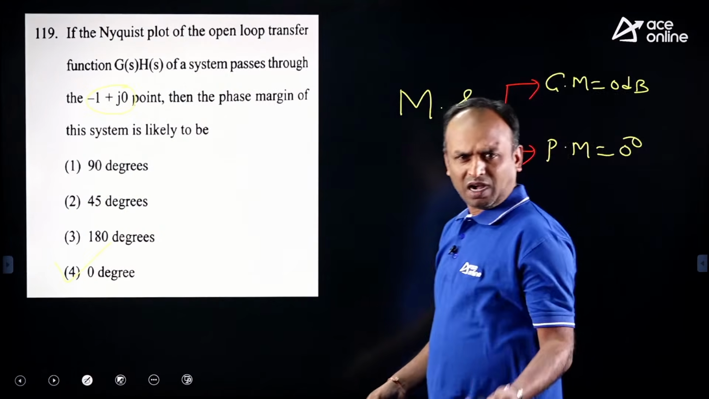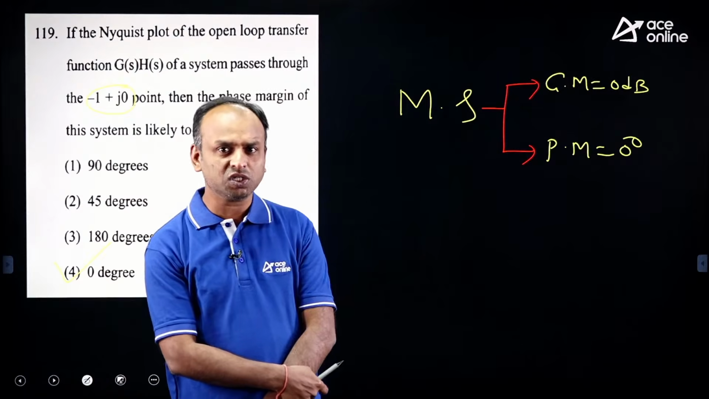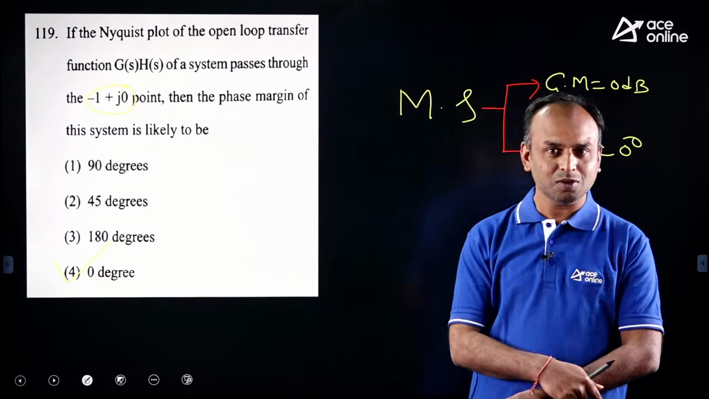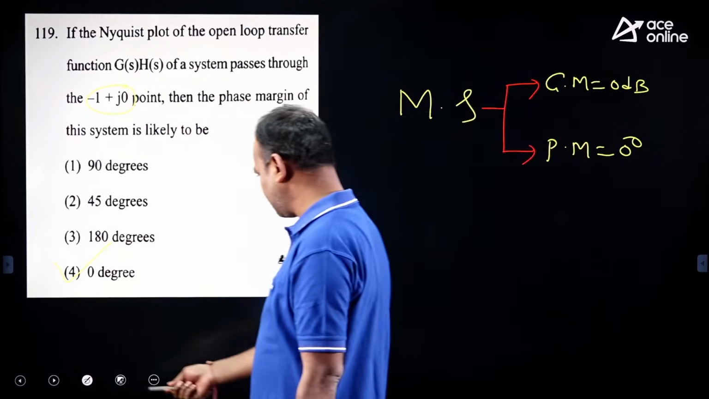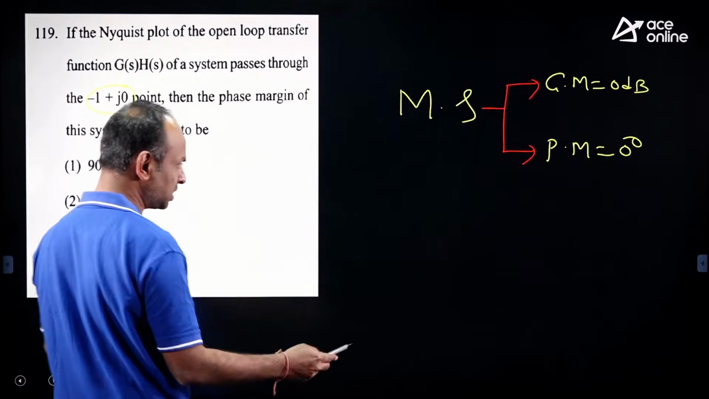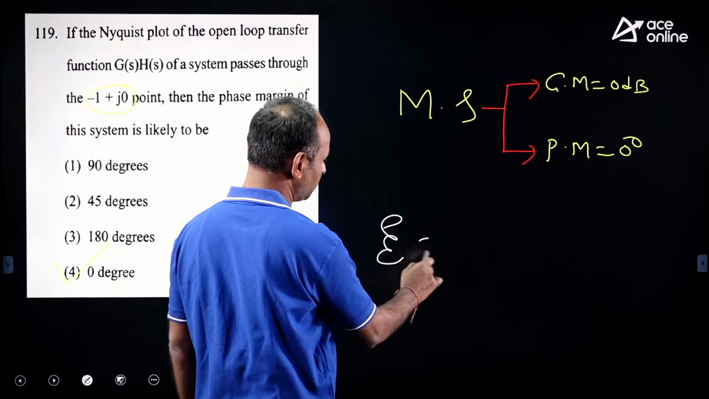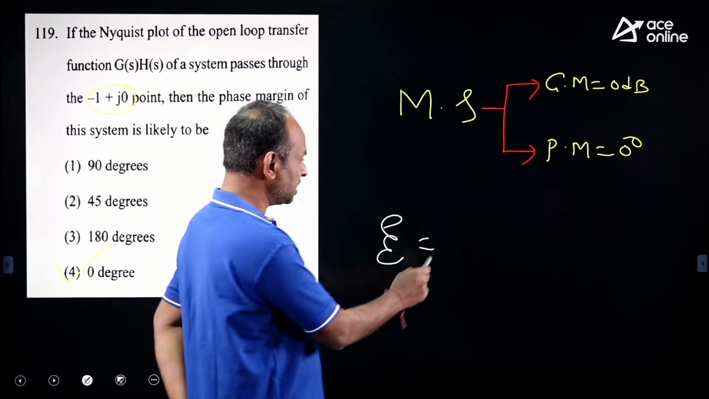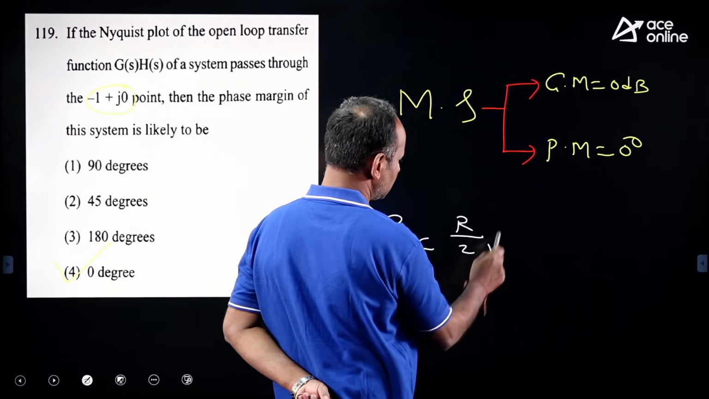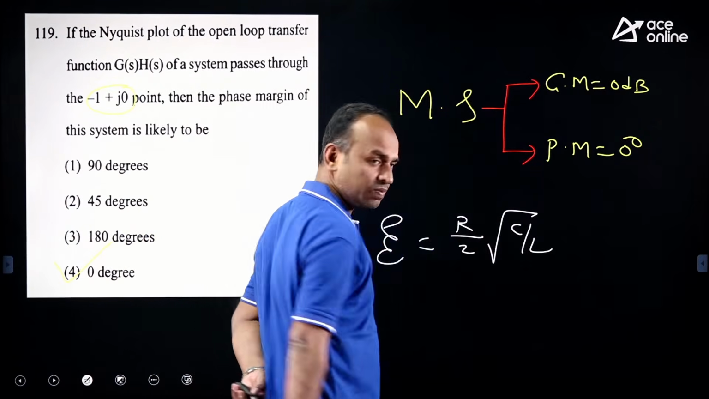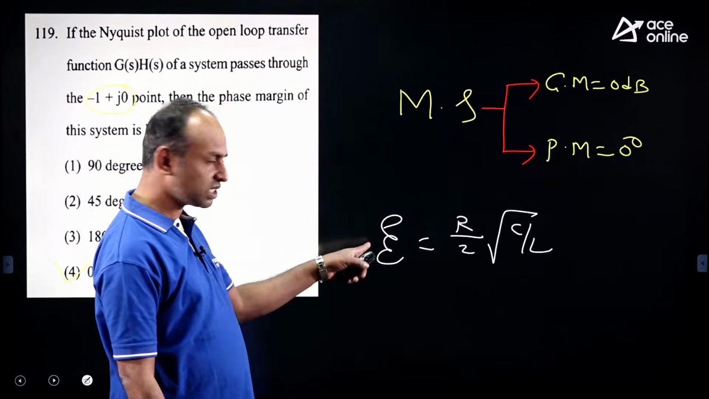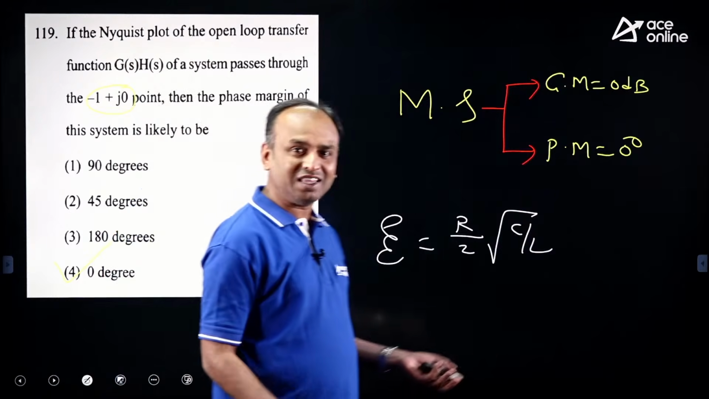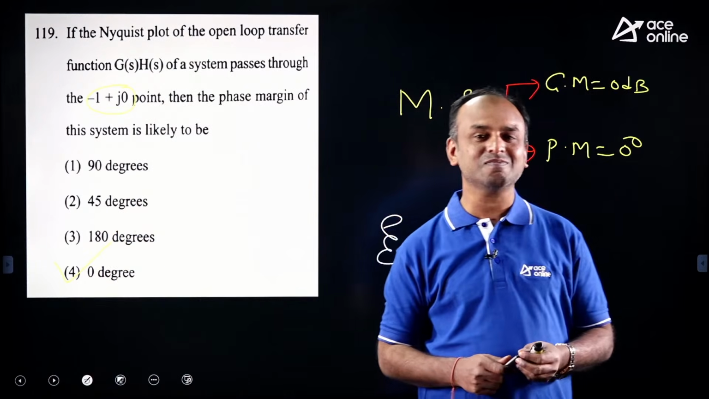And one more question, question number 137, is common to both network theory and control system. Zeta value is given directly, the damping ratio. This is from the time response chapter. Zeta is directly R by 2 times square root of C by L. Check your notes also. You already discussed it in network theory. So dear, these are the questions from the control system.